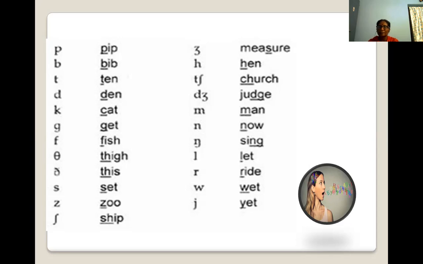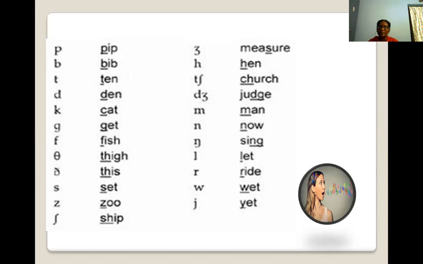Now, na sound. Sing, n plus long I. Sing, ring, just like that. Ing sound. It is very particular. You note down that symbol. It's very important. Surely in the exam you will get that ing sound.